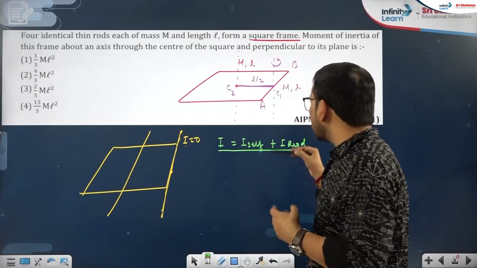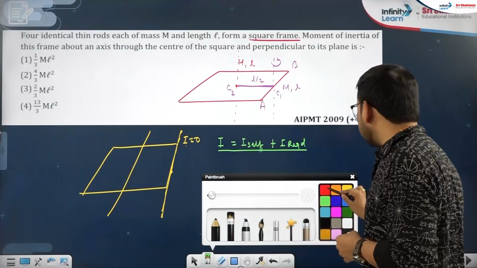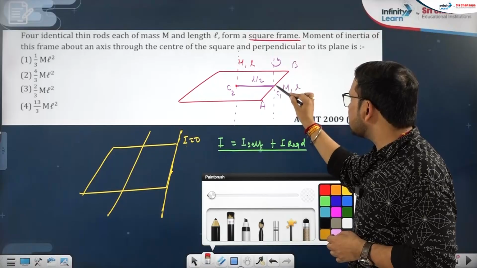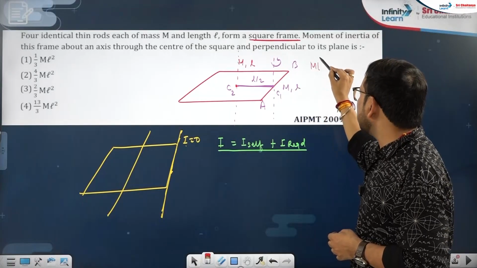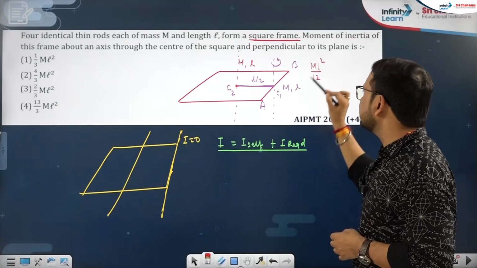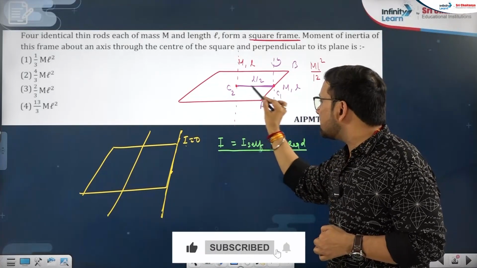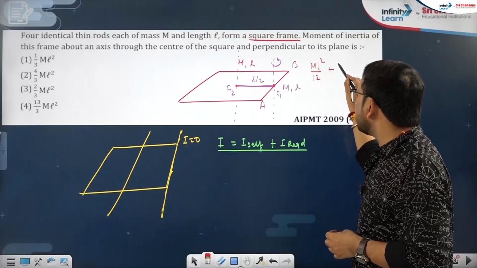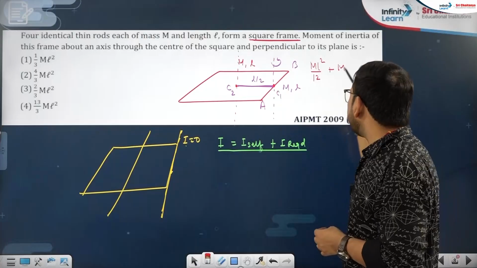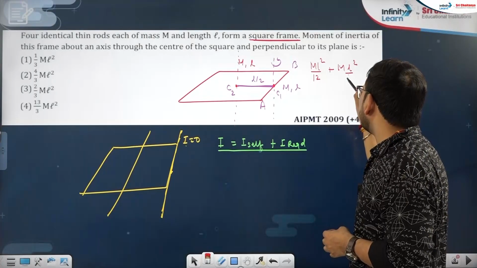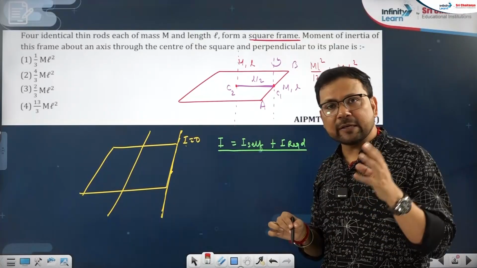Self axis, required axis. If I use that in this question, this AB self axis will be ml square by 12, because it is passing through the center. And then what is the distance? Parallel axis theorem: M, that distance L by 2, that will be L square by 4. We will discuss the parallel axis theorem in detail.